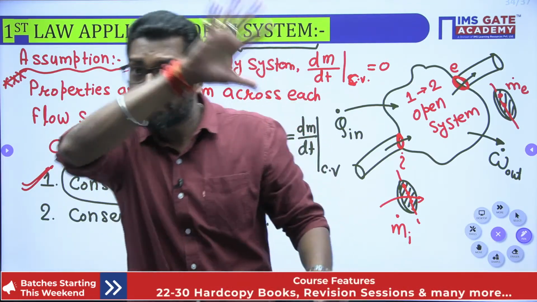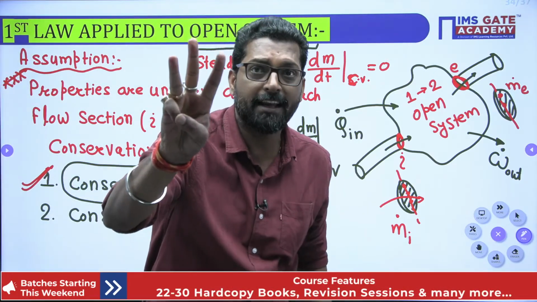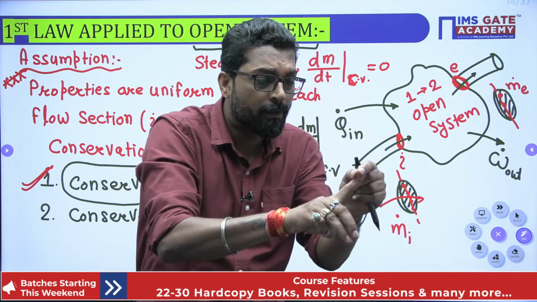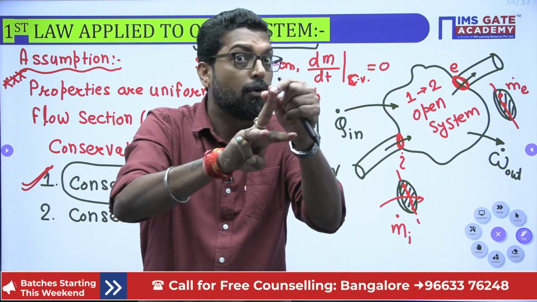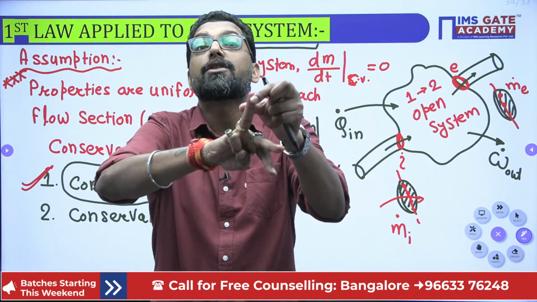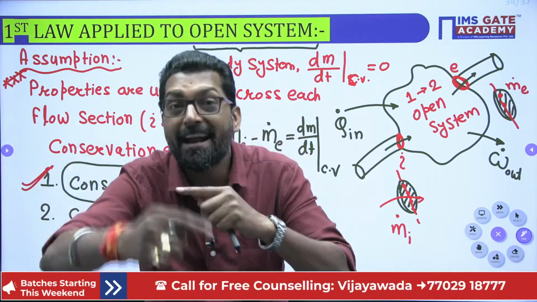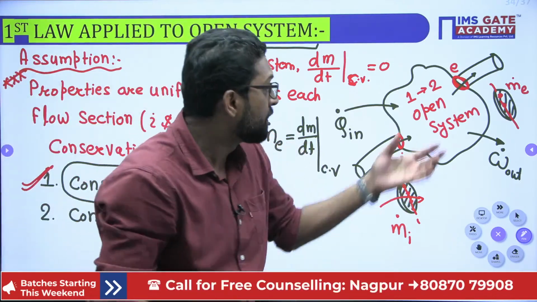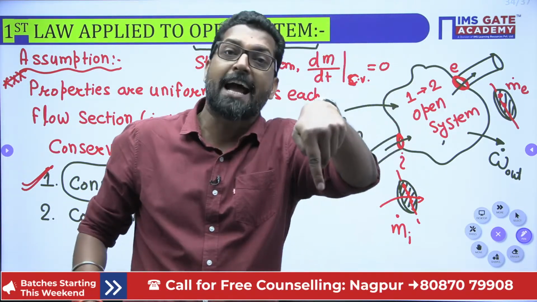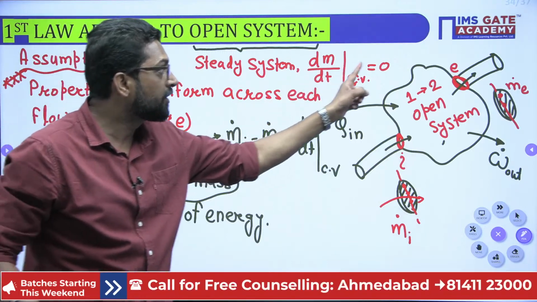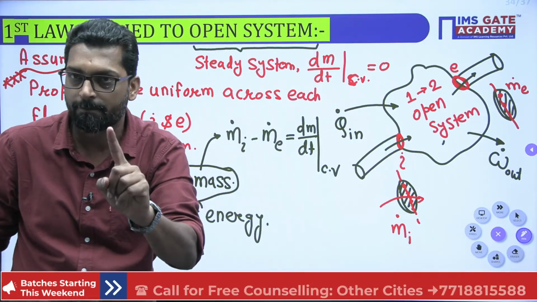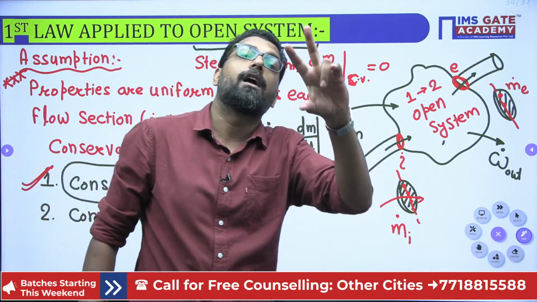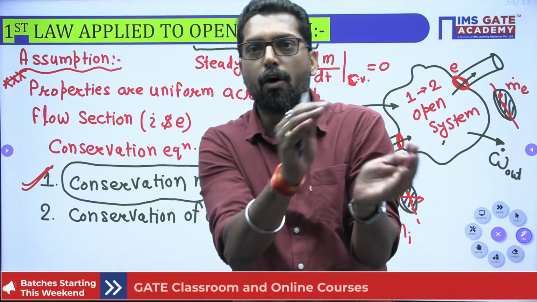So, in the first law of thermodynamics, there are three topics. One is the conservation of energy for the closed system. Second is the conservation of energy for the open system. And third, conservation of energy for the open system while the fluid flows in or out, where there must be a property change with respect to time. In that case we consider this is not 0. Yes, you are right, Pratik. dm by dt is accumulation when there is an unsteady flow system, that means charging or discharging of a tank.